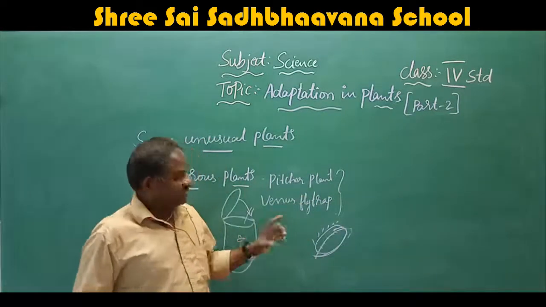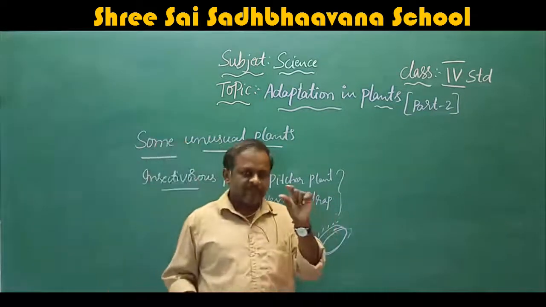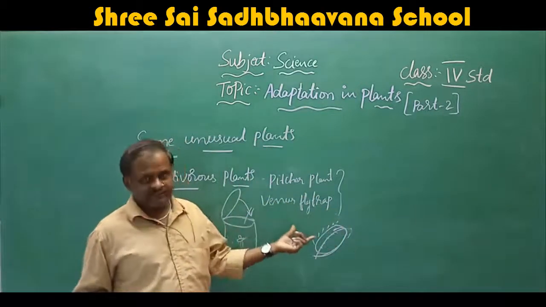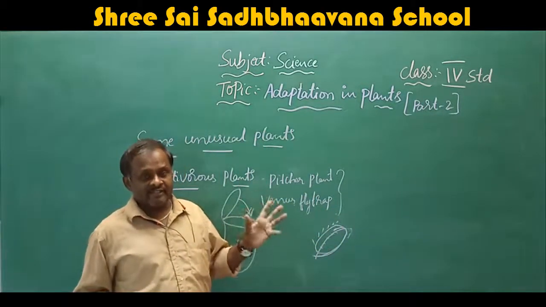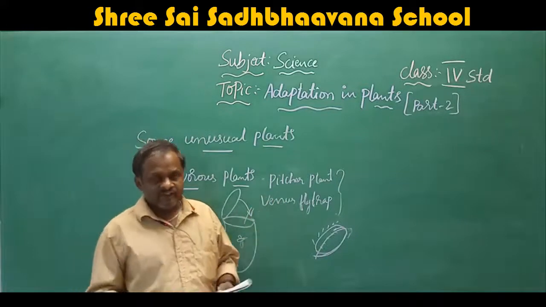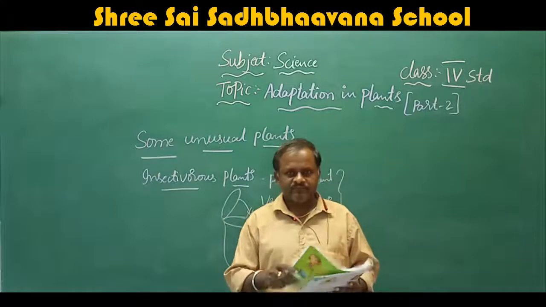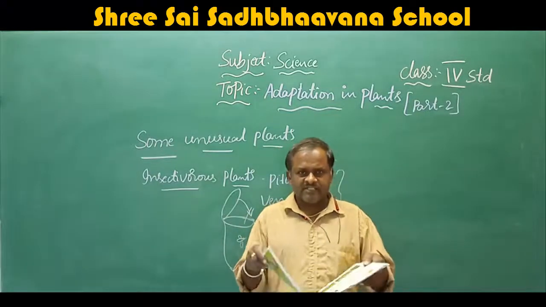The Venus flytrap traps some big size flies also. It will take 3 to 5 days for the digestion. Once the digestion is over, it once again opens.